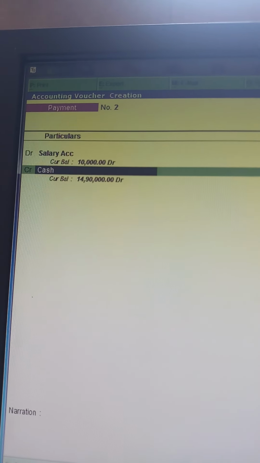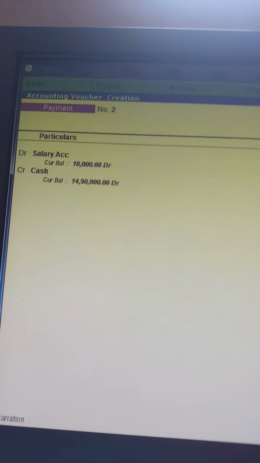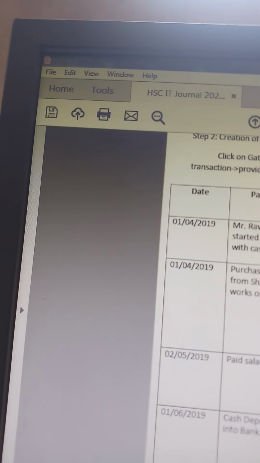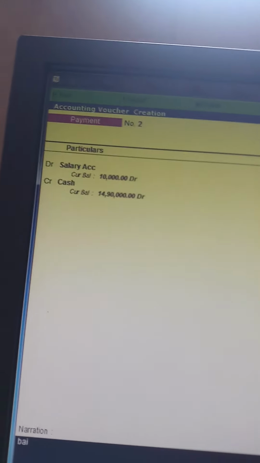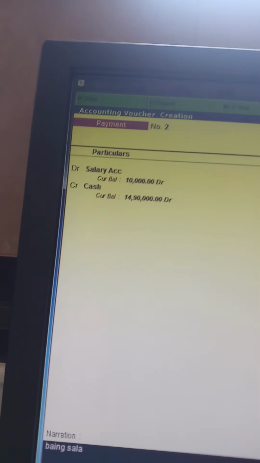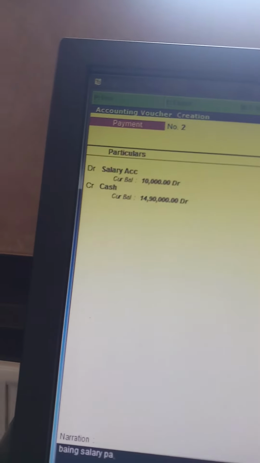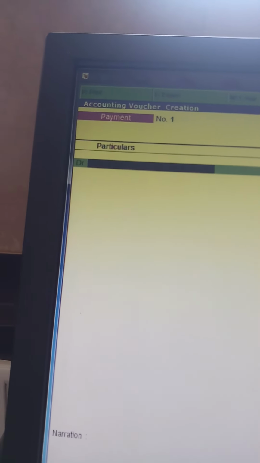So this is your payment voucher entry, and narration is what? Being salary paid. So I am going to type it here, being salary paid. Okay, accept the entry.